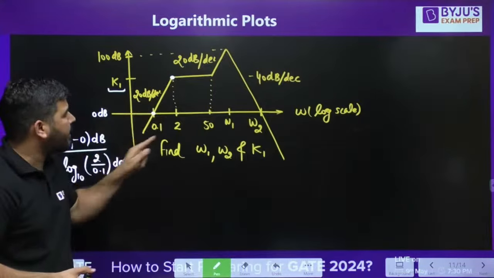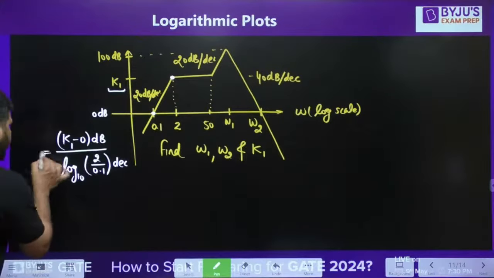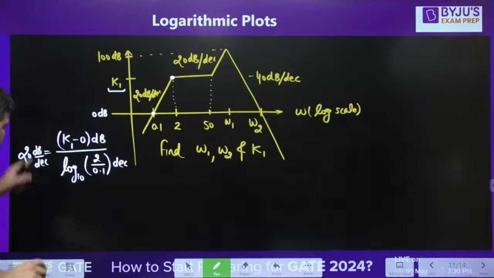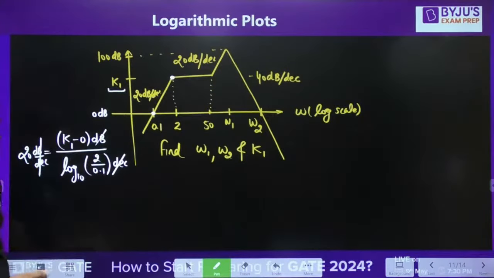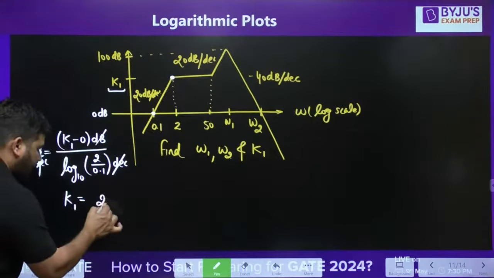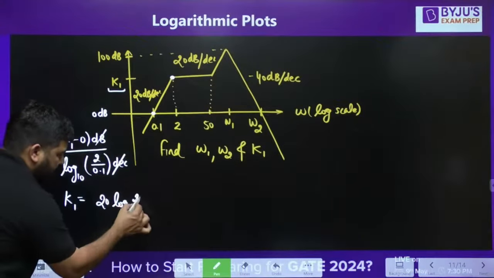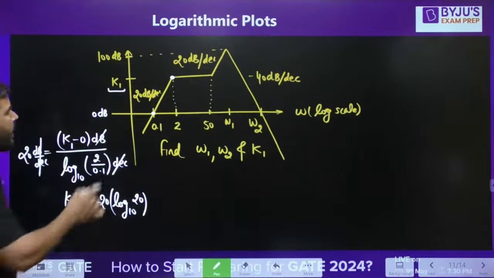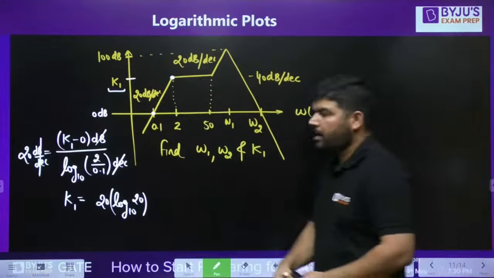Final height minus initial height divided by the change in distance. And this slope is already known to us, 20 dB per decade. Now this dB per decade will cancel, and you can calculate the value of K1. So K1 will be equal to 20 log 10, and this will be 20. I hope it is clear. So you can calculate this value, and you got the value of K1. You can easily calculate K1.